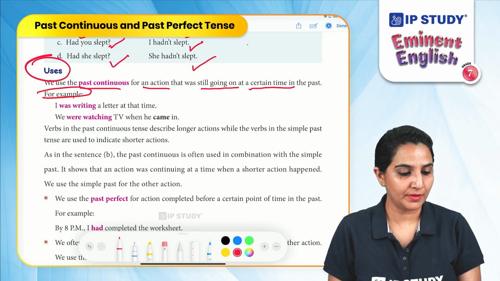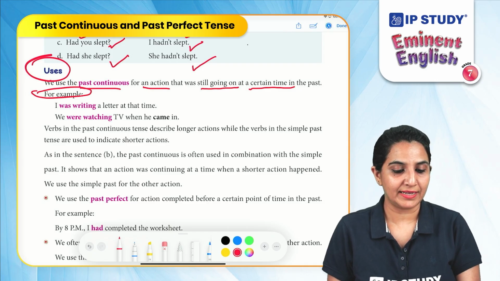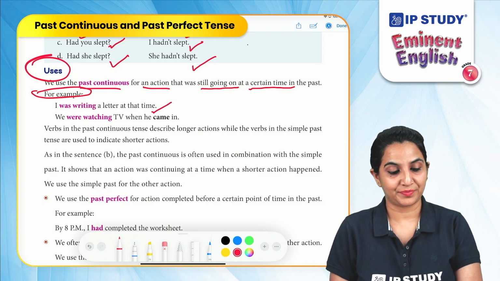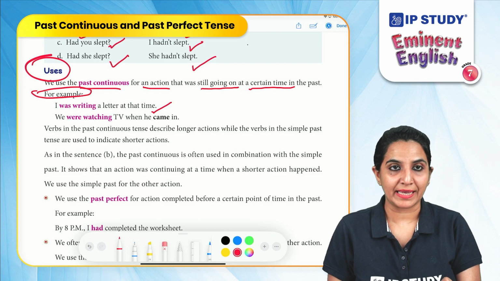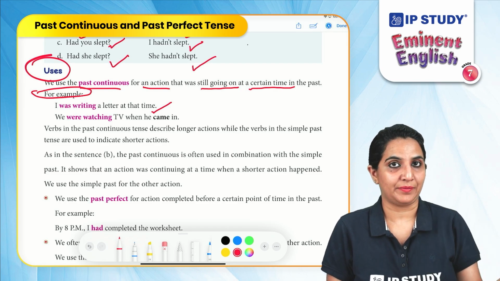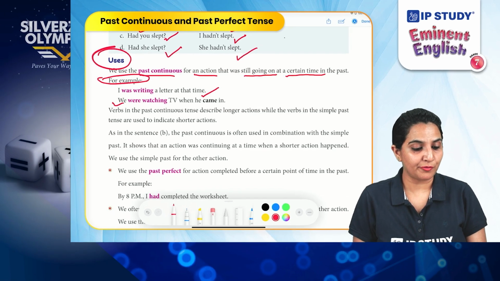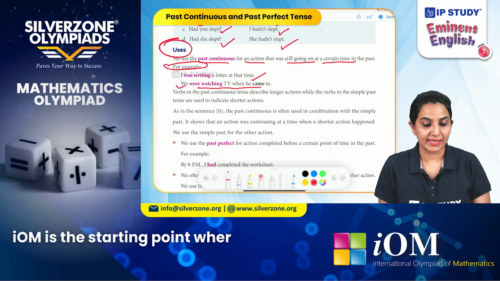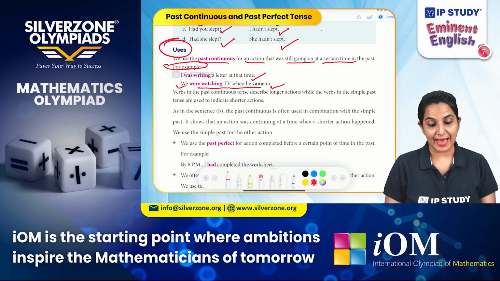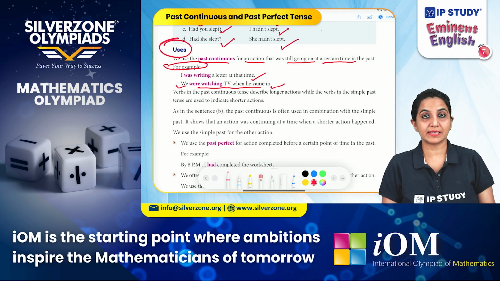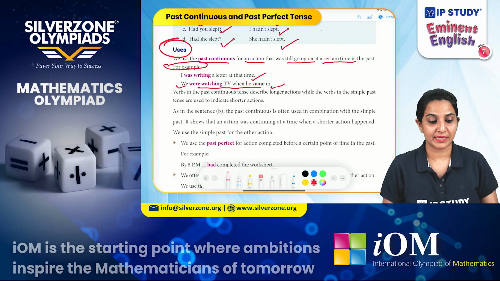For example, I was writing a letter at that time. What were you doing when he came in? We were watching TV when he came in. So these are the actions which were still going on at a certain point in the past.